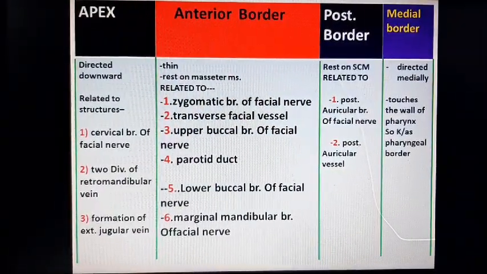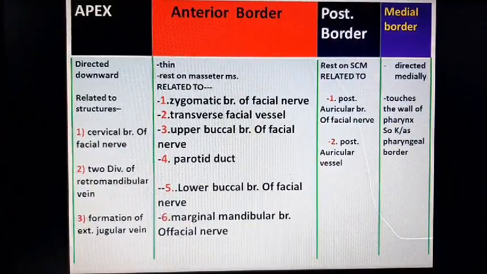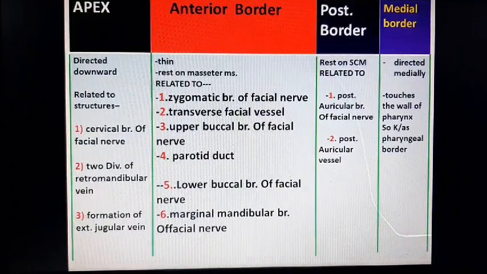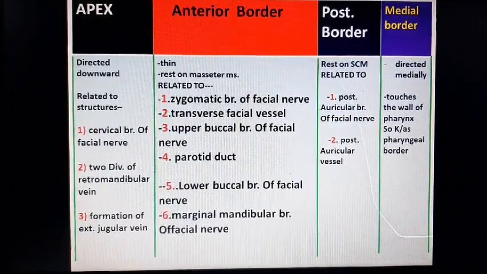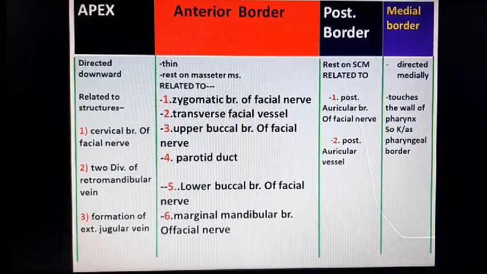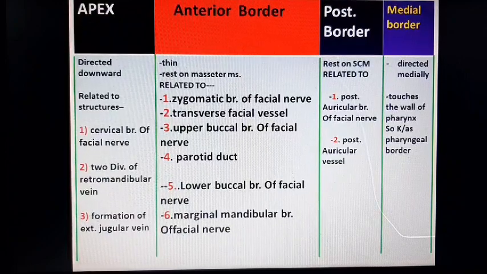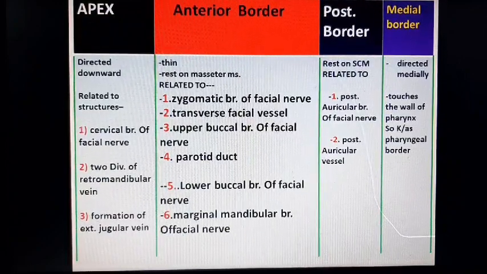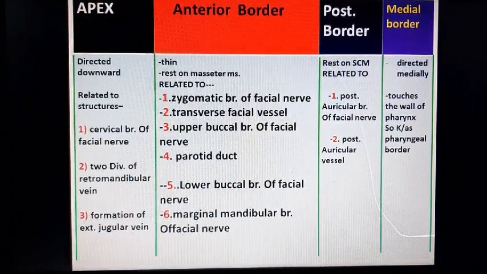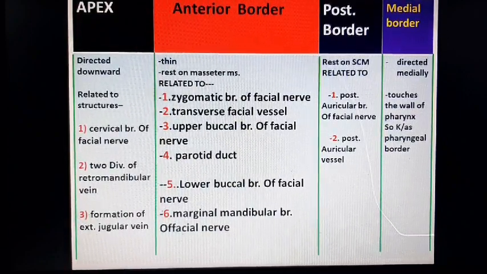Now comes to anterior border. It is thin border. It rests on masseter muscle and it is related to following structure: zygomatic branch of facial nerve, transverse facial vessel, upper buccal branch of facial nerve, parotid duct, lower buccal branch of facial nerve, marginal mandibular branch of facial nerve.